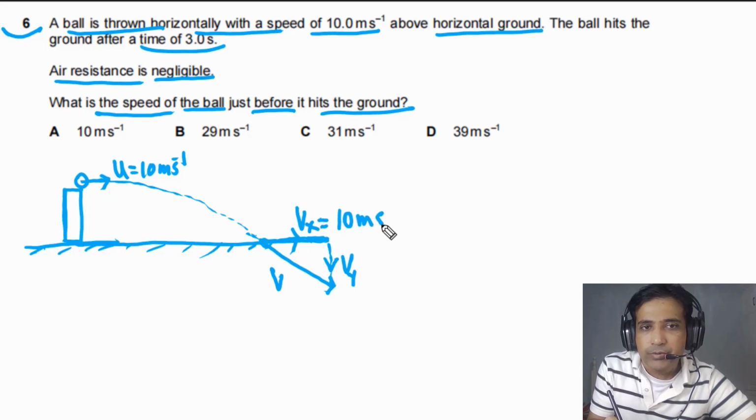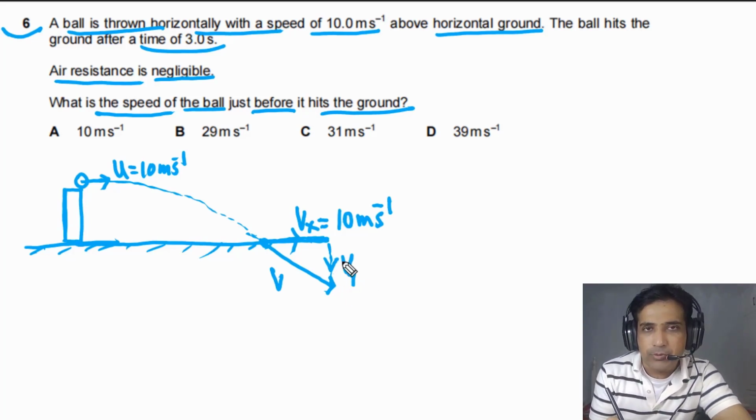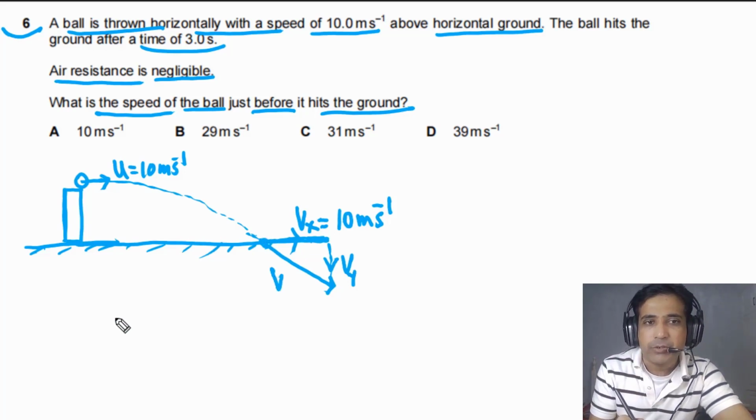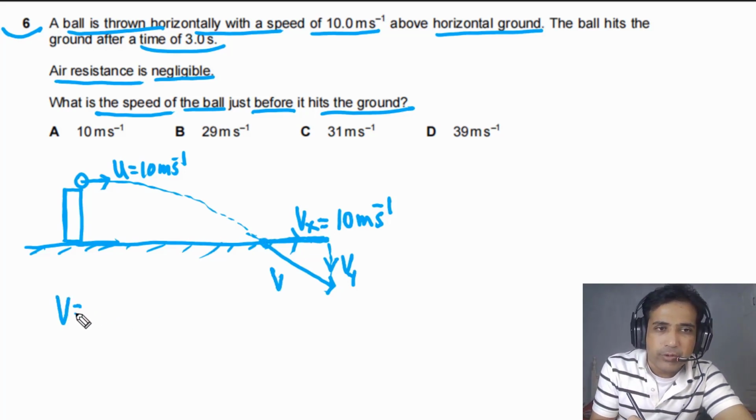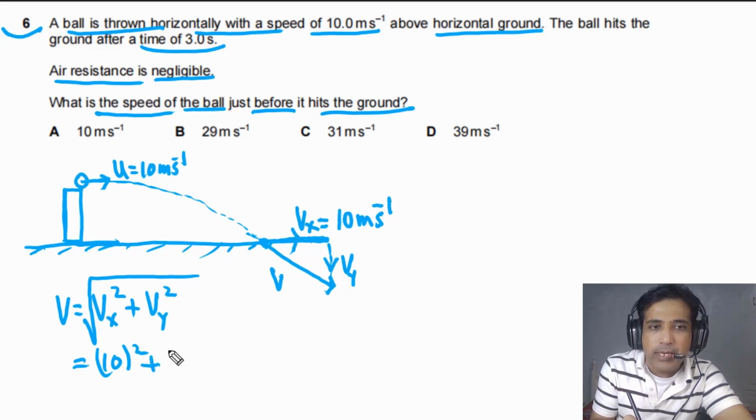Now simply we need to find out the vertical component. If we can find out the vertical component of velocity, we can calculate the value of speed. In this case, speed will be equal to the root of Vx square plus Vy square. But in this case, we have the value of the horizontal component of velocity and we don't have the value of the vertical component of velocity. Now simply we need to calculate the vertical component of velocity, and then we solve this one and we will get our final answer.